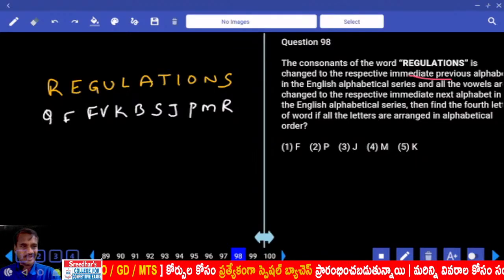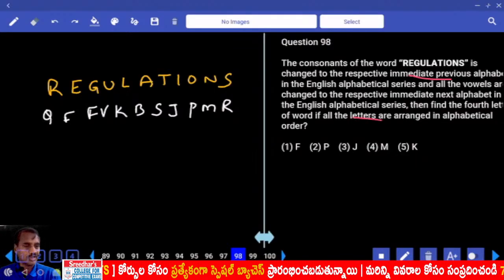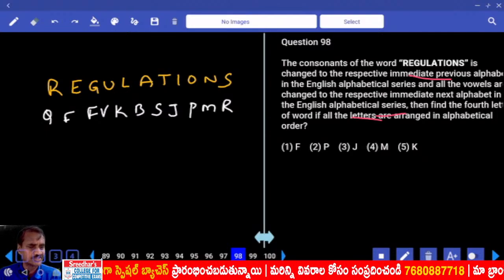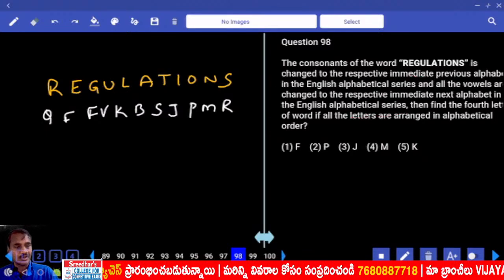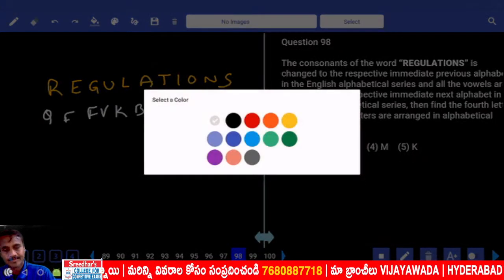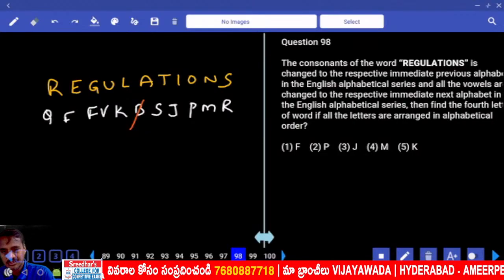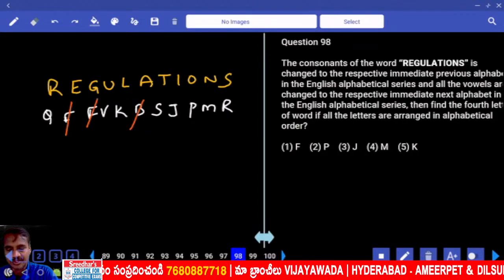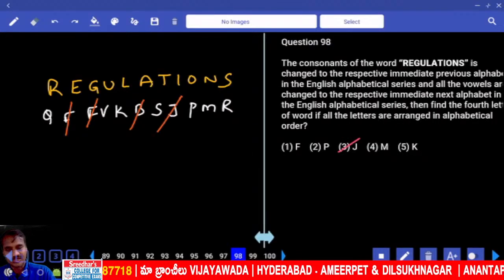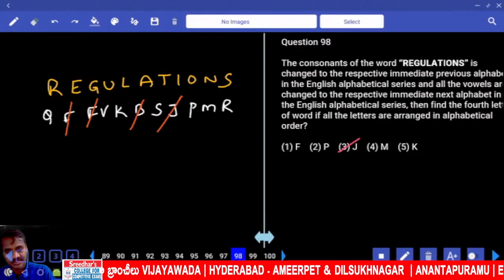Then find the 4th letter of the word if all the letters are arranged in alphabetical order in English. Now, alphabetical order, 4th letter. Now, what is the first letter we have? B. Second letter? F. One more. What is the next one we have? J. J, choice 3. Then 99 and 100.